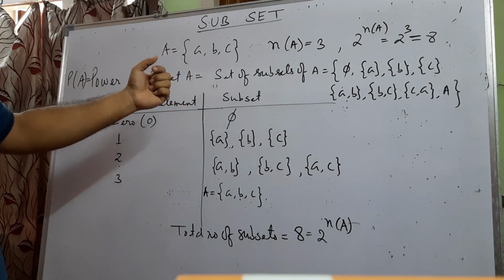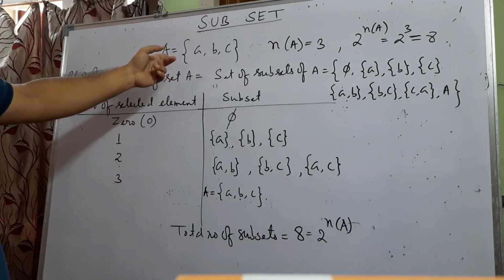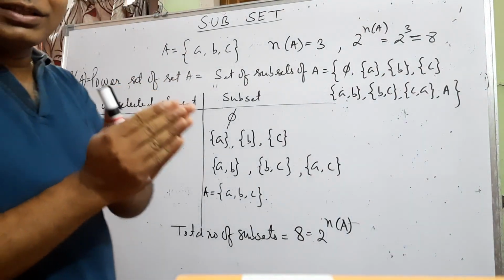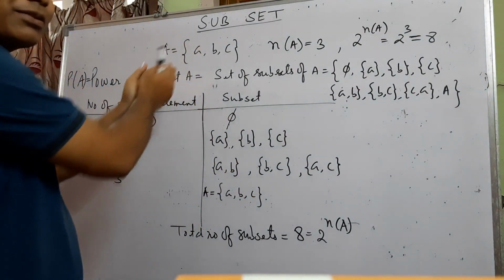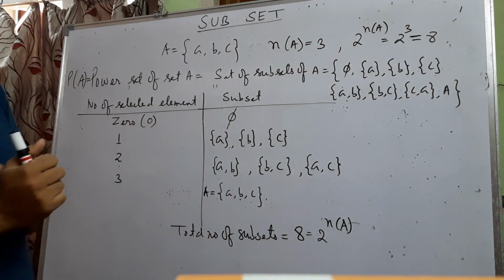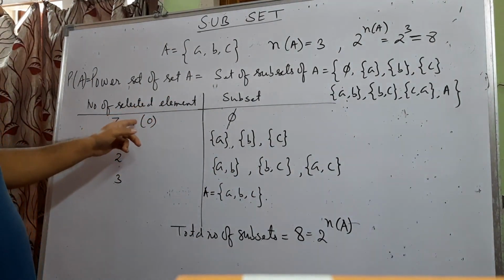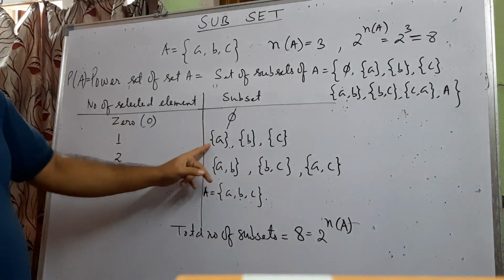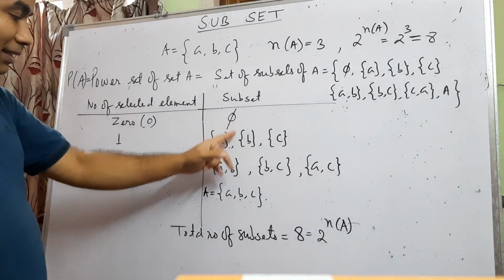The subset definition says: what are the subsets of set A? You can say a subgroup or a small set that you form by taking some elements from set A. That means we need to select elements from set A. So if I select 0 elements, then the subset formed is the null set phi. If I select 1 element, 2 elements, 3 elements, then these are the subsets.